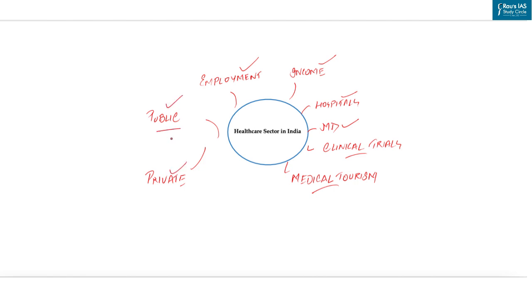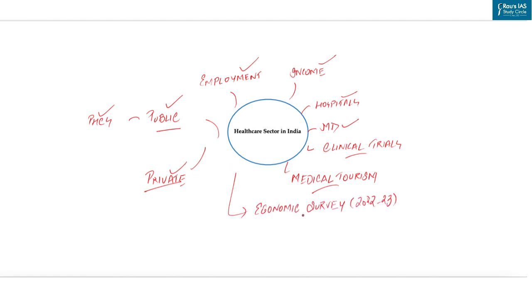Basically, the public healthcare system concentrates on establishing primary healthcare centers, that is PHCs, in rural areas while maintaining a small number of secondary and tertiary care facilities in major cities. The second important component is the private healthcare system. It provides a majority of secondary, tertiary and quaternary care institutions with major concentration in metro, that is tier 1 and tier 2 cities.